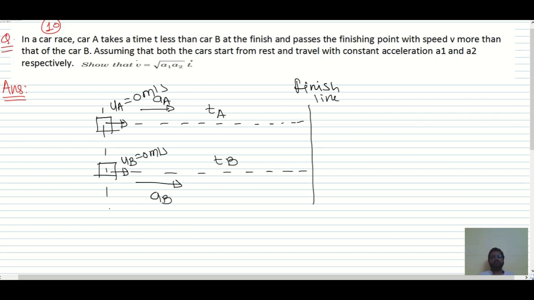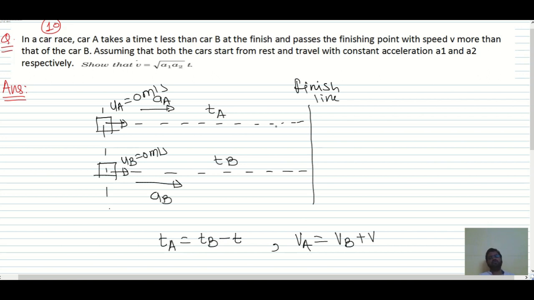Assuming that both cars start from rest and travel with constant accelerations A1, A2, so AA, AB. And it is given car A takes time t less than car B. So time TA of car A is less than car B, meaning TB minus T, and passes the finishing point with the speed V more than car B. So the final velocity of car A is VB plus V. Why?